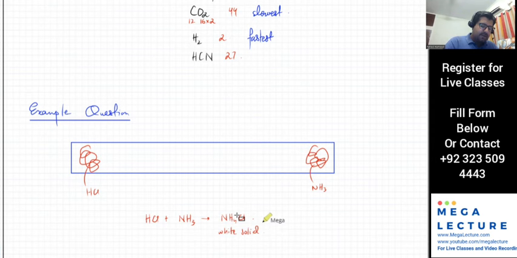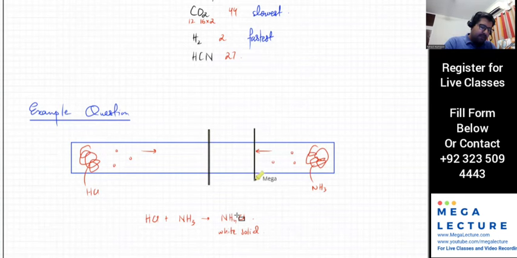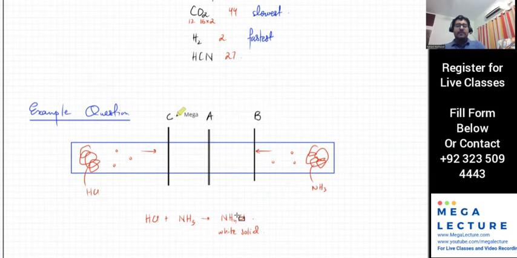So you've got particles that are traveling from one end, and you've got particles that are traveling from the other end. So where do you think they would meet? Will they meet right in the middle? Let's call that A. Or will they meet somewhere over here, or somewhere over here? So open a periodic table and try to calculate where the particles would meet. Who's traveling faster? Who's traveling slower?